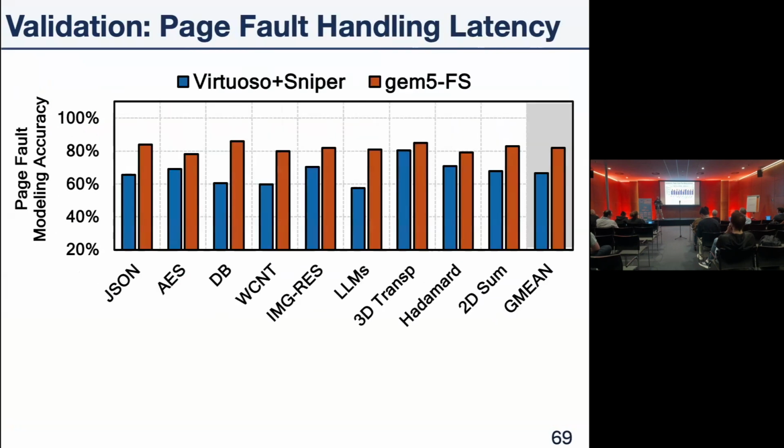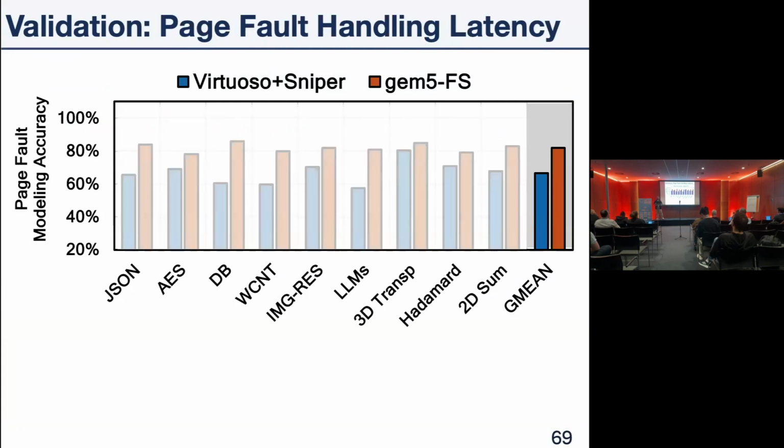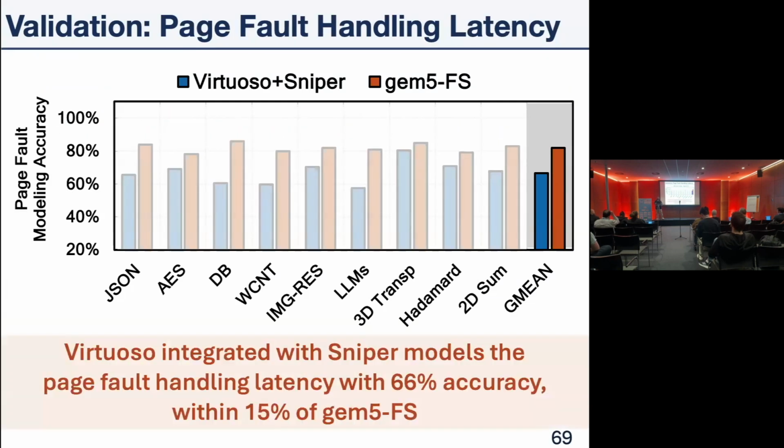We also measured the page fault modeling accuracy achieved by Virtuoso, ported on top of Sniper. What we observe here is that Virtuoso integrated with Sniper models the page fault handling latency with 66% accuracy, within 15% of the gem5 full system, which means that there's more work to be done here to bring it much closer to gem5 in the real system.